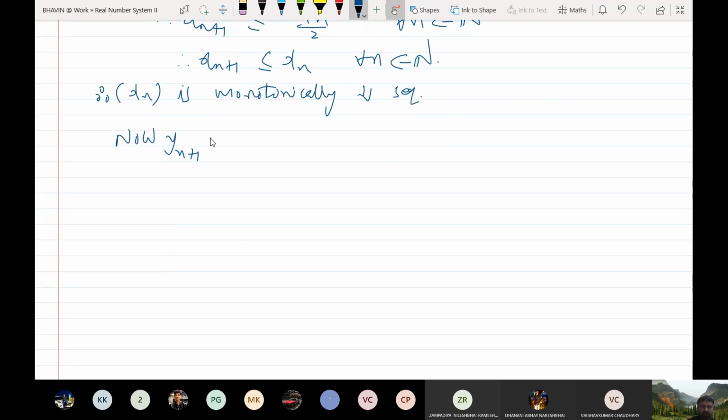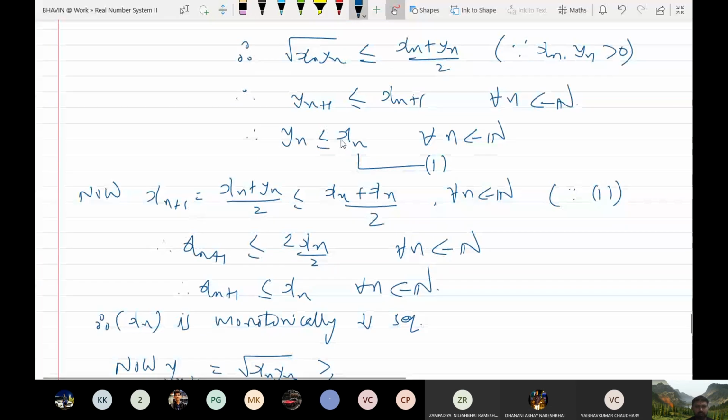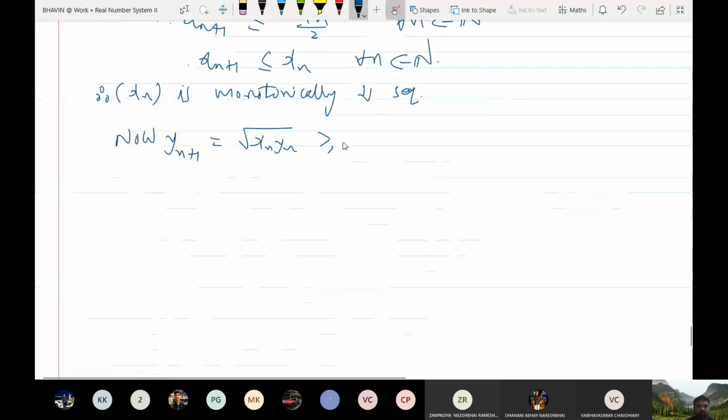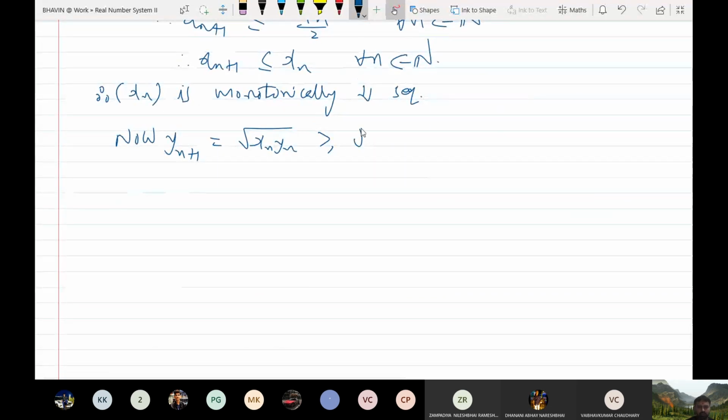Now let us consider this yn plus 1 equal to. Now I want to show that yn is increasing. It is given by, so from this you can see xn is bigger than yn. Clear? From 1. So I will keep first xn as it is. I want to bring yn on the right side. So xn is bigger than yn. I will keep second yn as it is.